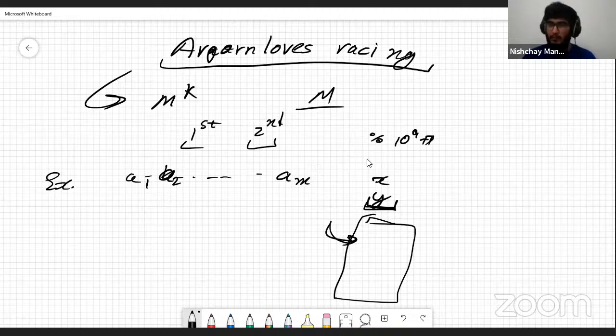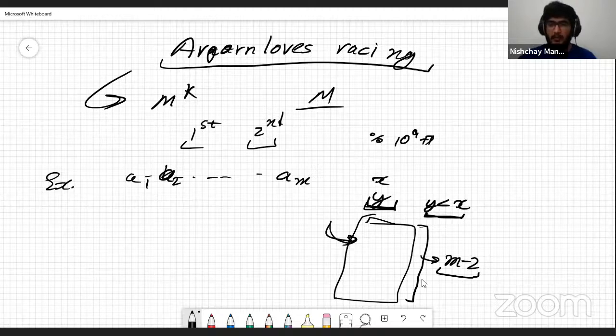So I'm getting this information that out of this many horses, M minus 2 horses are not going to be of use to us at any point of time after this, right? The next information I'm getting is Y is slower than X. This is the second information I'm getting, and this is important information because